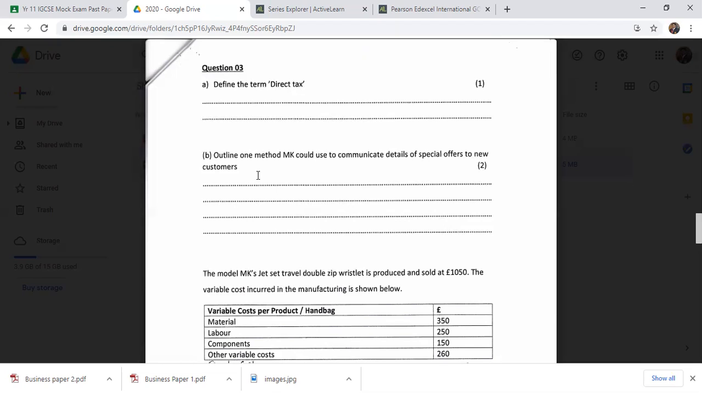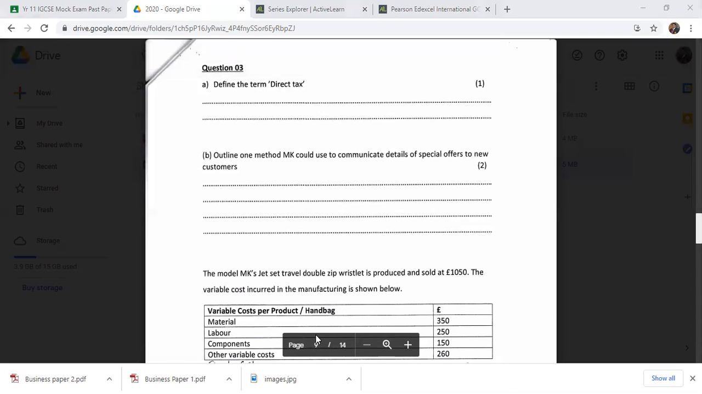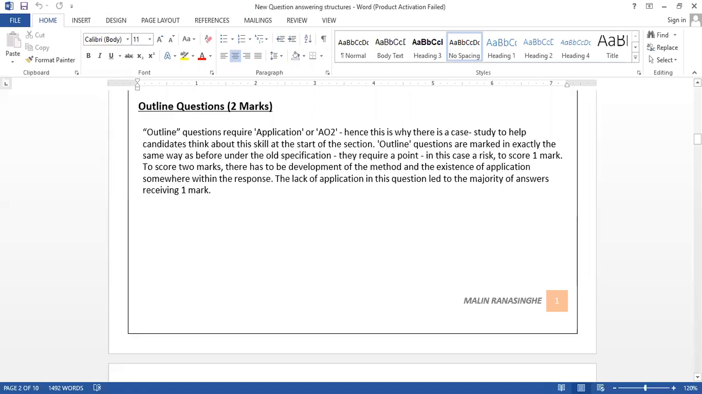So mainly Michael Cross can use one method, mention the method, let's say a Facebook or social media page, and they can give audio or video or both, a visual advertisement, in order to attract more customers into their fashion industry. Give some kind of application definitely. Otherwise, a lot of people will end up with 1 mark because of this reason. Okay, that's the end of the outline question type.